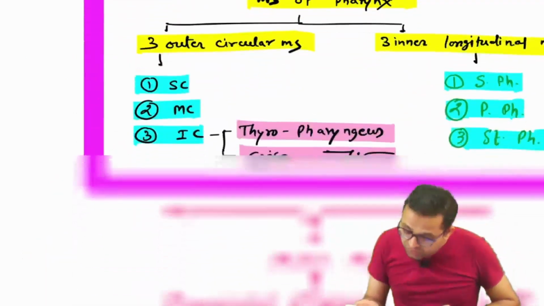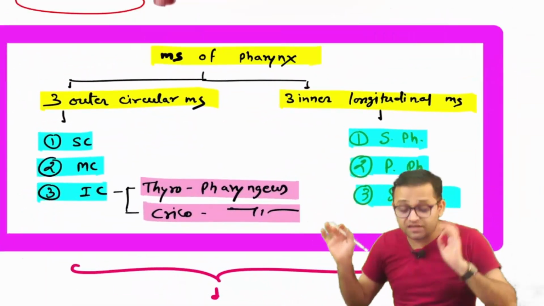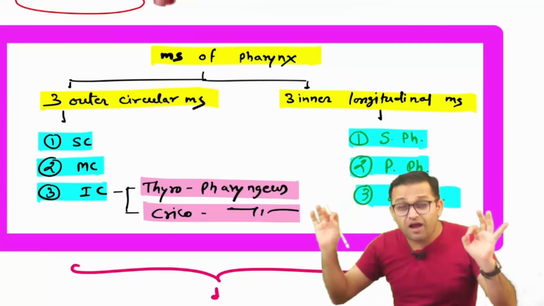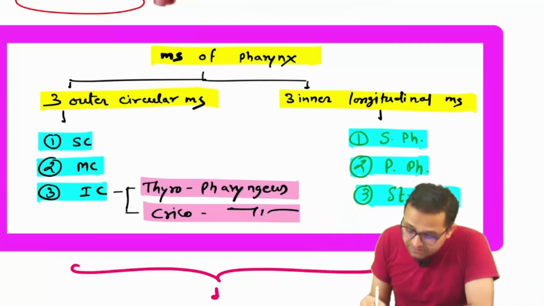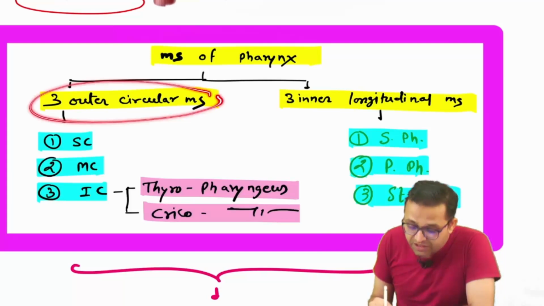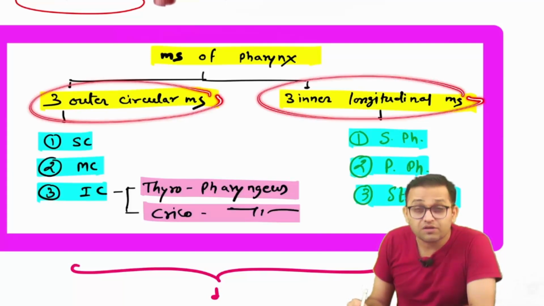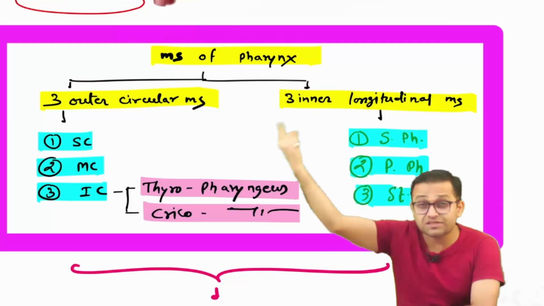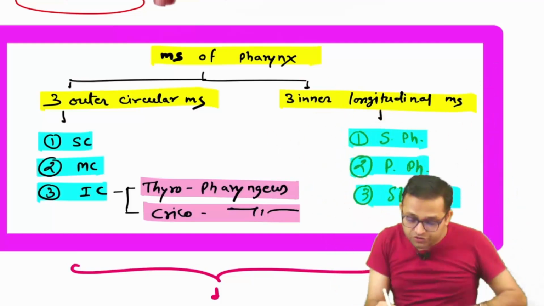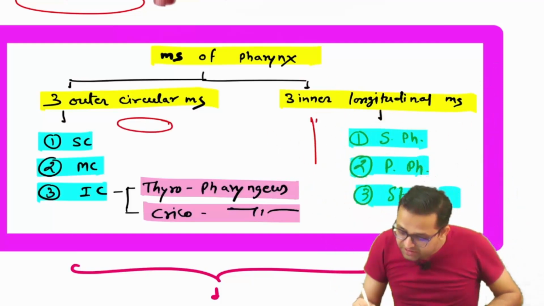Okay, sir. Now the muscles of the pharynx. इतना याद रखना ही है. सोते, उठते, खाते, पीते, बिल्कुल भूलना नहीं है. Sir, muscles of the pharynx, two groups: 3 outer circular, 3 inner longitudinal. Outer they are circular, inner they are longitudinal.